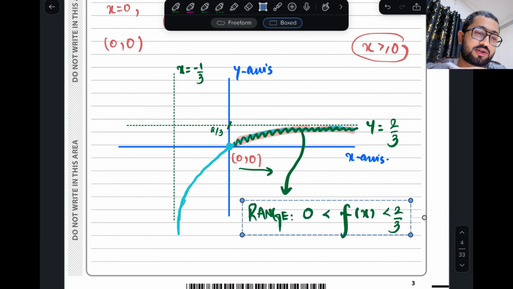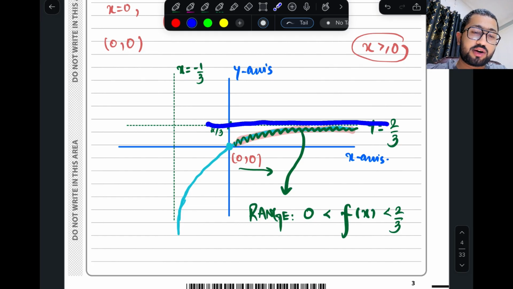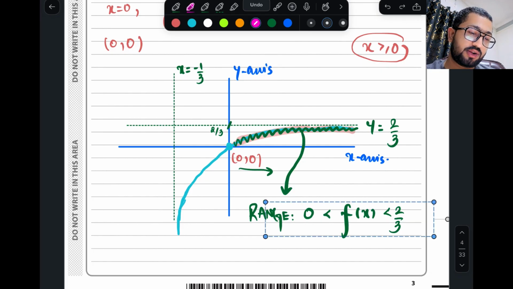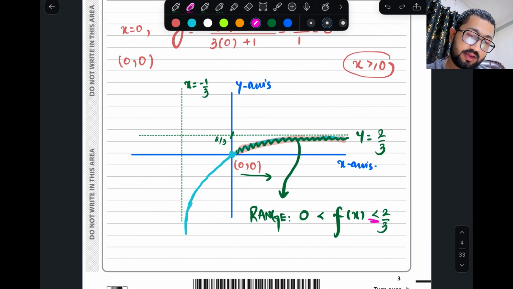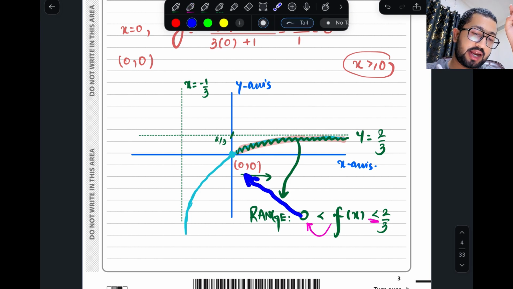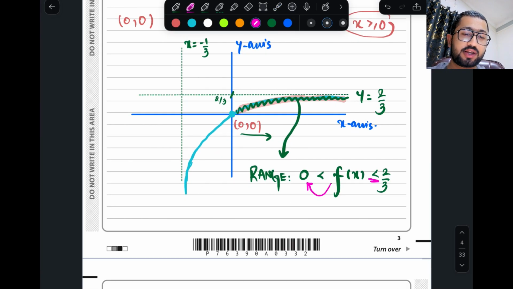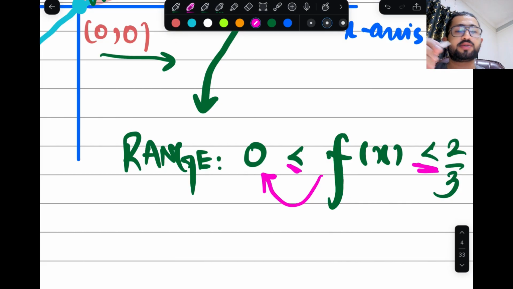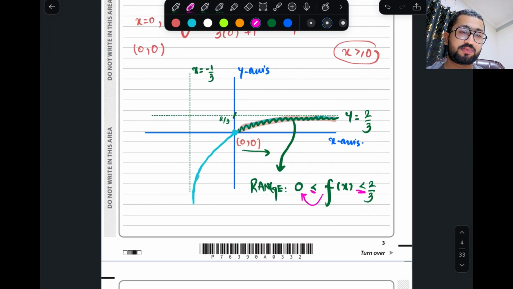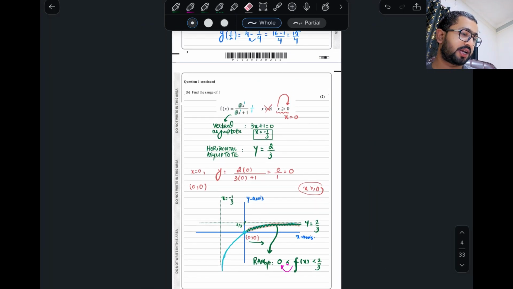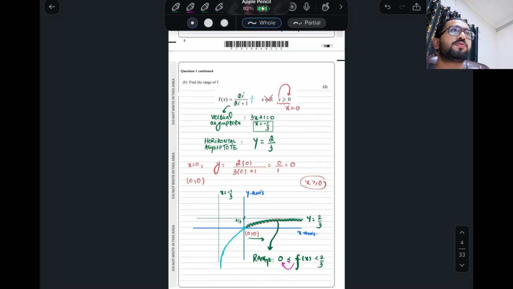2 by 3 can never touch. The 2 by 3 line can never touch the graph. So do not try to put an equal sign for this one. Is 0 included or not? The y value is 0. What is the value of x at y equal to 0? The x value is 0. Is x equal to 0 included in the domain? Yes. If it is included, so obviously this will also be included. Do not try to put an equal sign with this one. I'm going to zoom out, please check it. So that is your final answer.